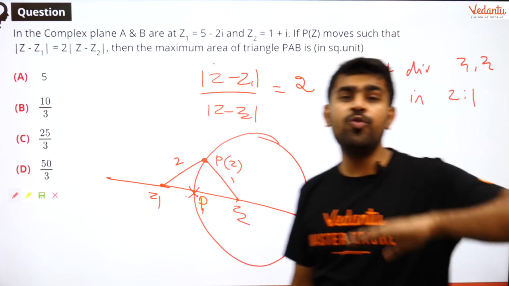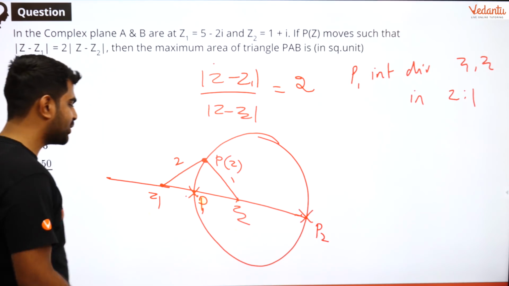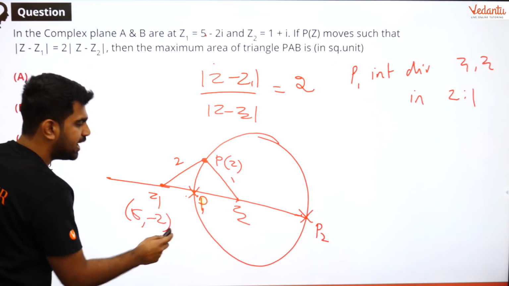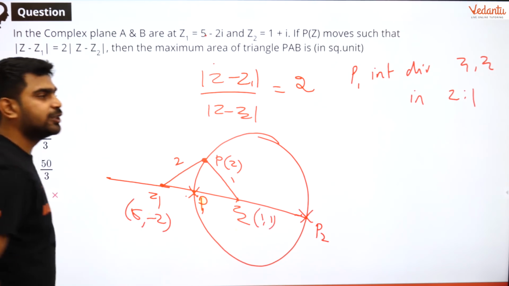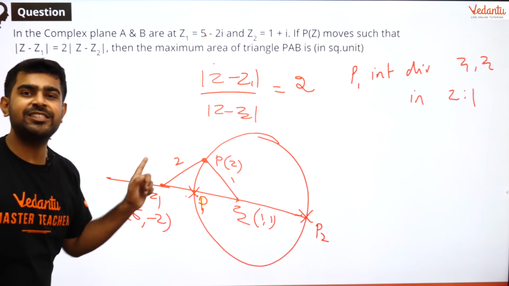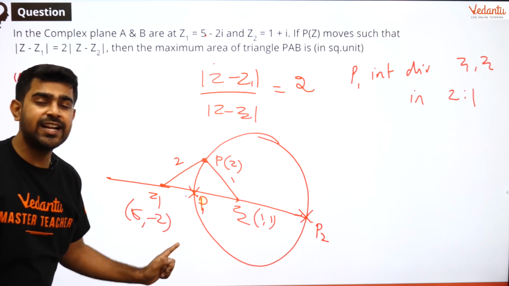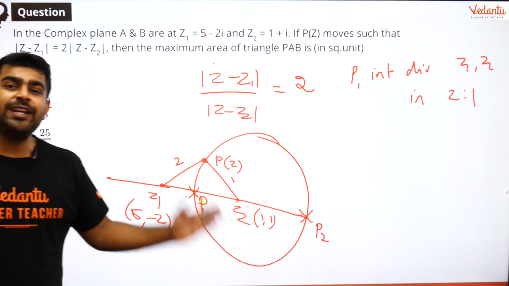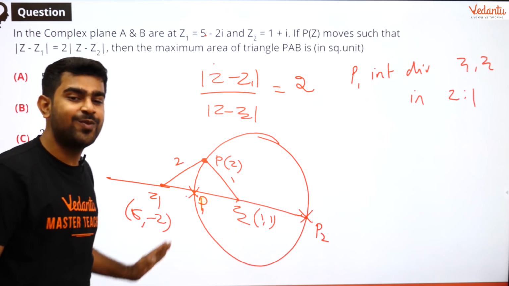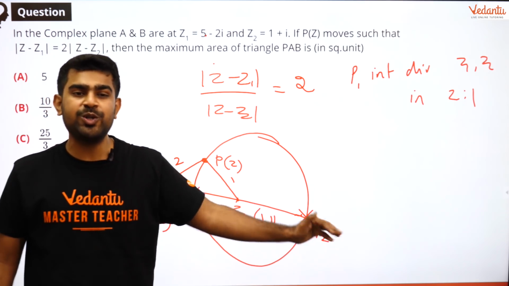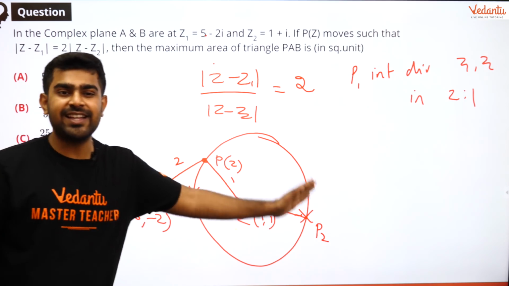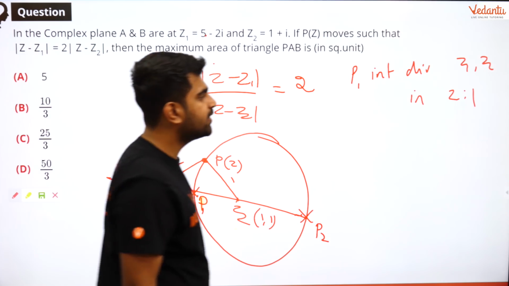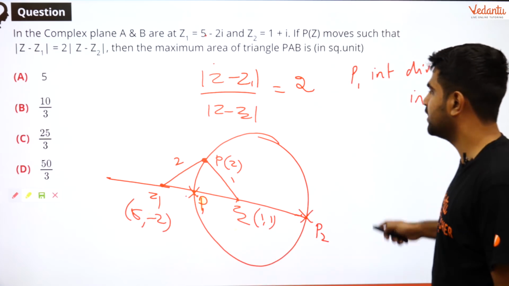So now I will move back to coordinate geometry because that is easier to solve. So Z1 is what? Z1 is nothing but (5, -2), and Z2 is what? (1, 1). So P1 is a point which divides Z1 Z2 internally in the ratio 2:1. And what is P2? Can anyone tell? P2 is a point which divides Z1 Z2 externally in the ratio 2:1. So can I get P1? Can I get P2? Then the question is done, right? Okay. So let us get P1 and P2 and finish it off.